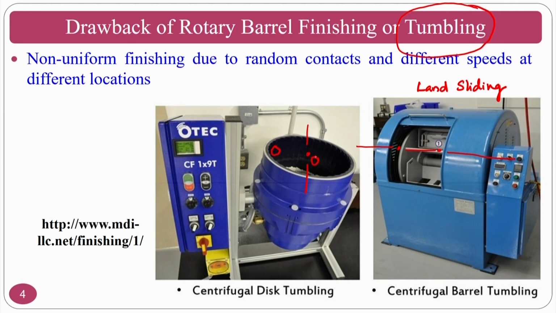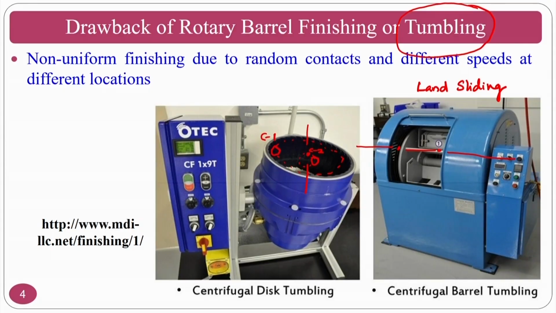The distance objects 1 and 2 cover will be the radius whatever they cover. That means the number of abrasive particles covered by component 1, say C1, and C2, will be very high for component 1 compared to component 2. That means the finishing action on component 1 will be better compared to component 2.